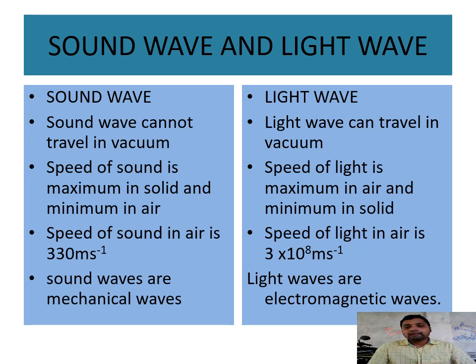Because the speed of light is extremely large compared to the speed of sound, during a thunderstorm you first get the lightning, then the thunder. Both are produced at the same time, but the light wave reaches us fast because it has nearly 3 lakh kilometers per second speed, while in the case of sound it is 330 meters per second. So there is a large difference of speed between light and sound.